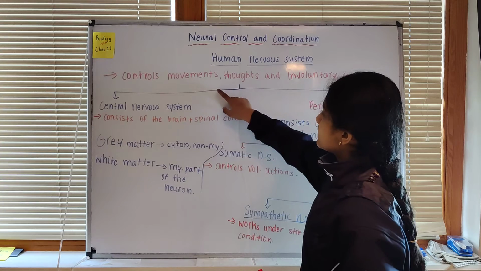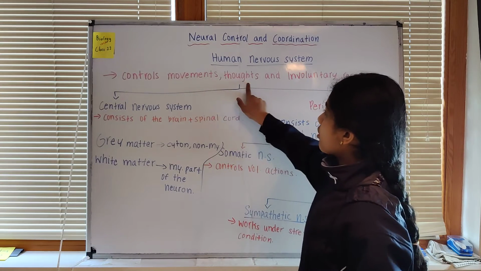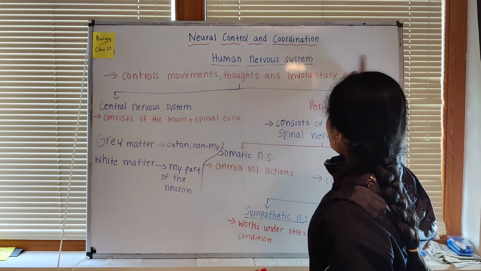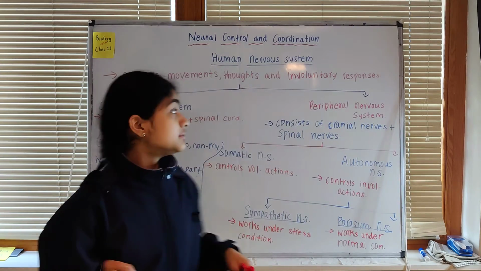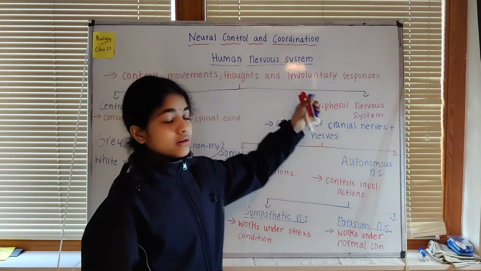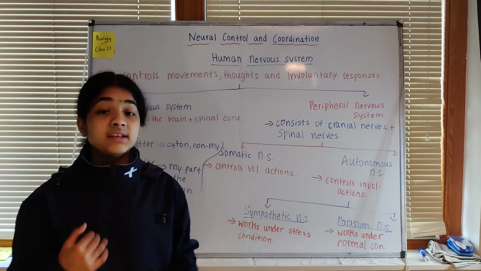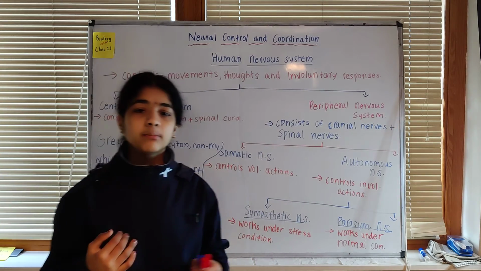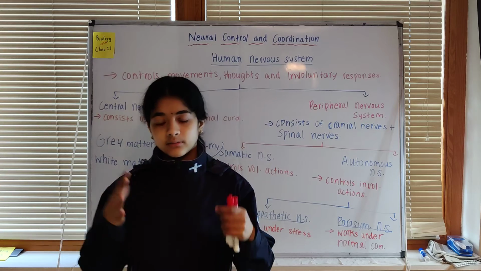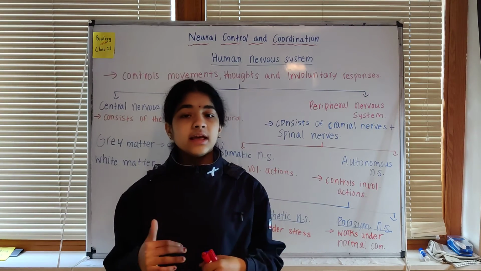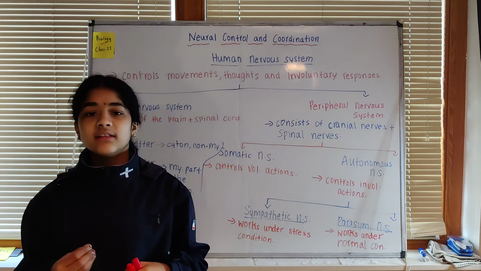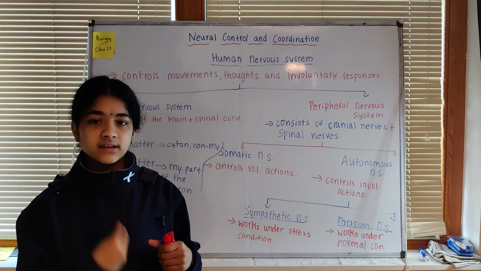So these are movements and thoughts, and also some involuntary responses like heartbeat and different things like peristalsis of the intestines. For example, whenever the food that we take in goes into our digestive system, we don't feel that the food is going inside the intestines.